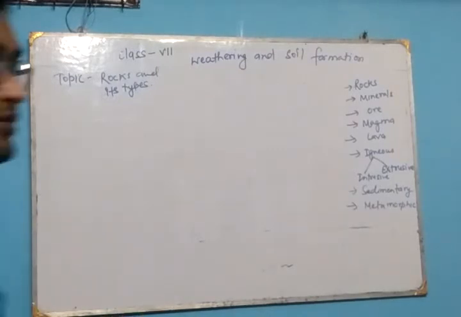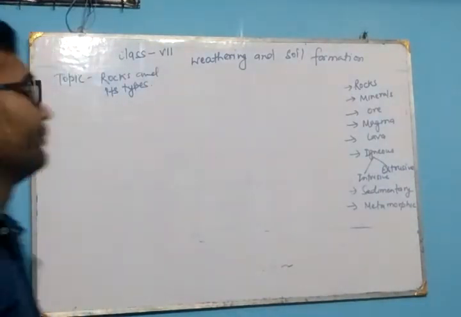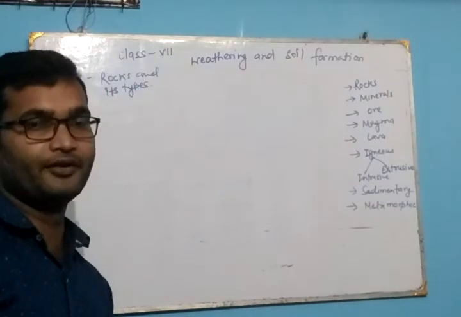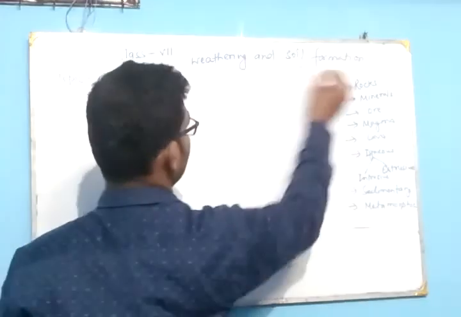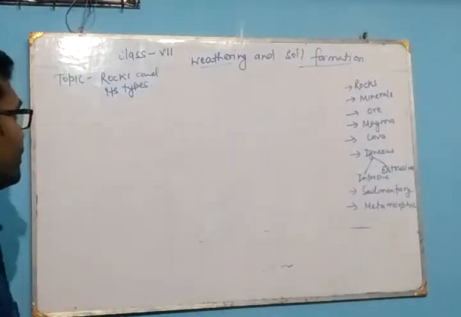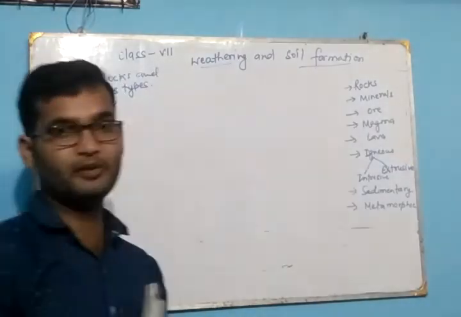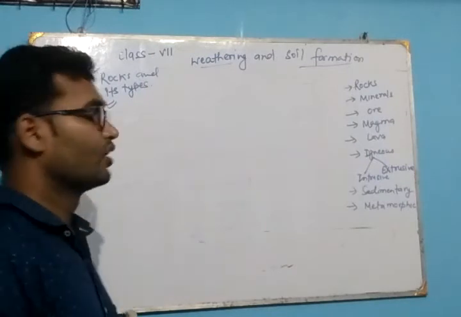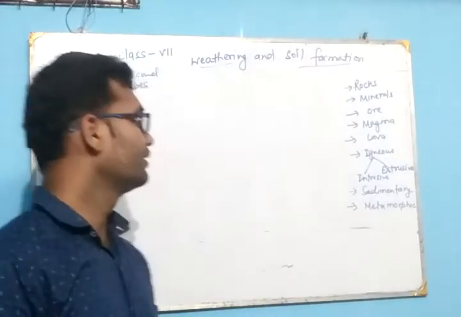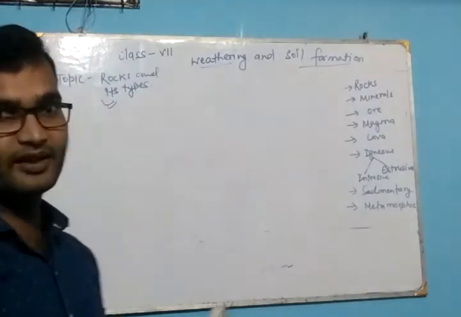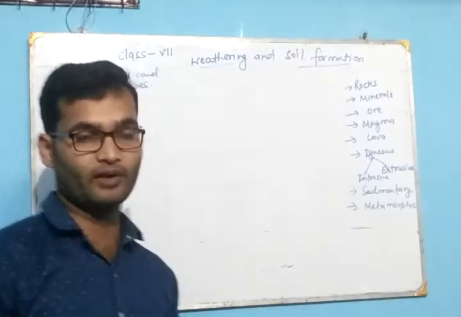Good morning, students. Today, I am going to start a new video for class 7 Geography, chapter number 4, that is weathering and soil formation, and the topic is rocks and their types. We have written here some important points: rocks, minerals, ores, lava, magma, igneous rock, sedimentary rocks and the metamorphic rock. We will discuss all the points one by one.